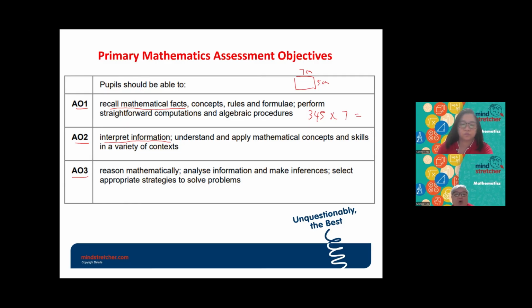And AO3 kind of questions will be referring to those questions that normally require higher order thinking. Those questions that need to make use of heuristics will normally belong to AO3. For example, for P3, I think one good example will be those guess and check questions. Guess and check questions belong to AO3 for P3.